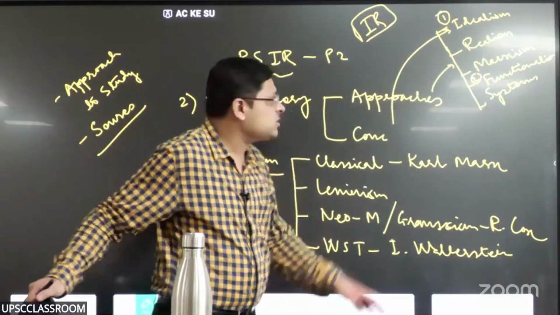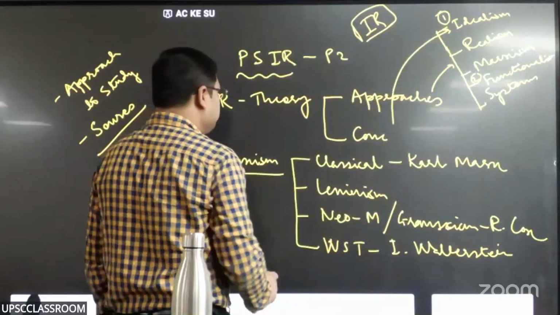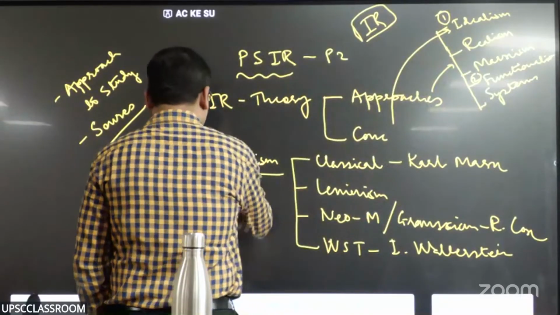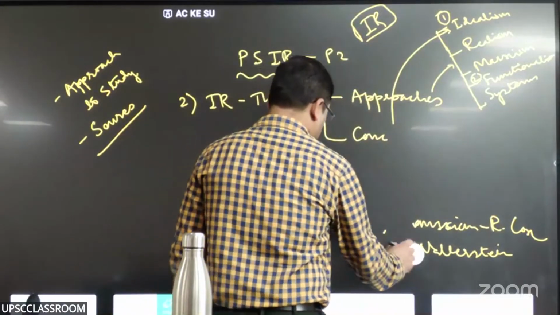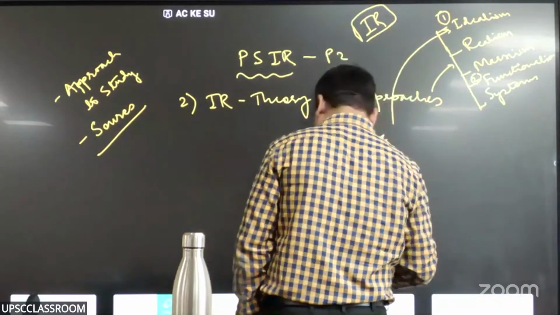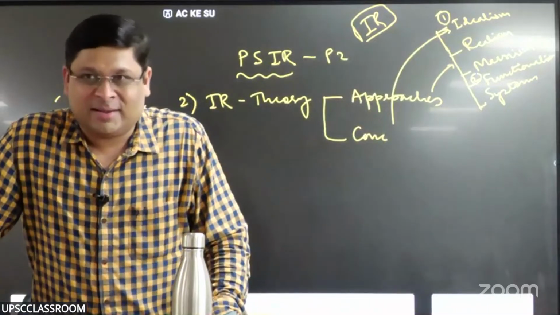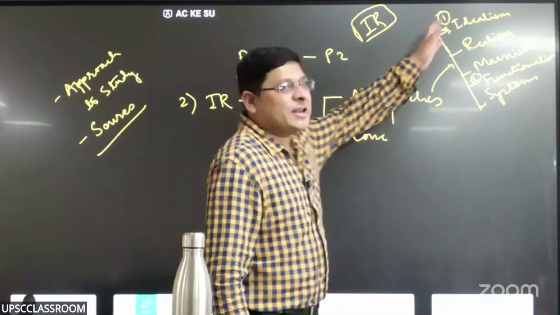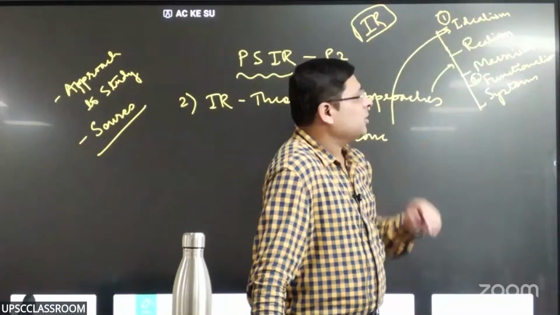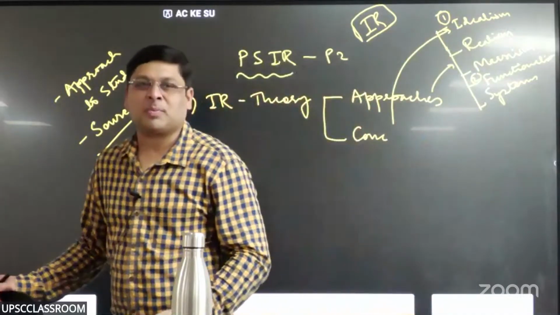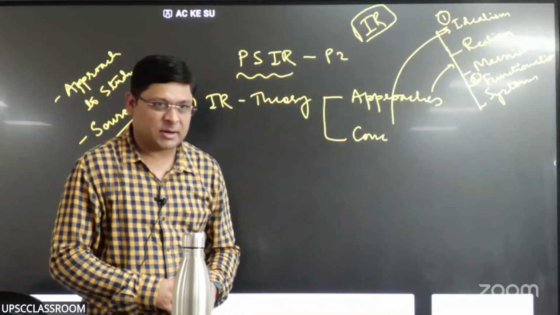Is that understood? Okay. So this has to be understood very carefully. So this is the Marxist tradition. And as I said, as far as those two are concerned, functionalism and systems approach, the systems approach is there in comparative politics, in theory of state, and in IR as well. All these traditions. So see, there is idealism and liberalism in paper 1, there is Marxism, there is functionalism, systems approach. Likewise, in paper 2, these approaches are there in comparative politics as well as IR.